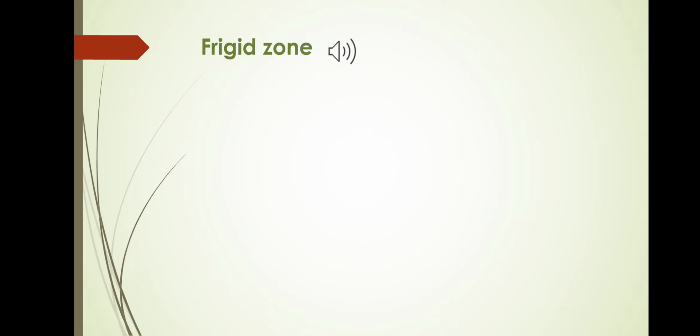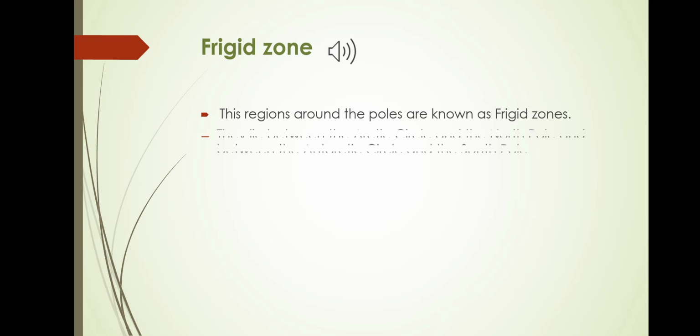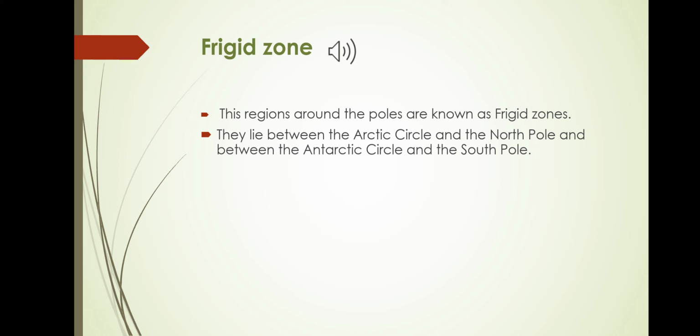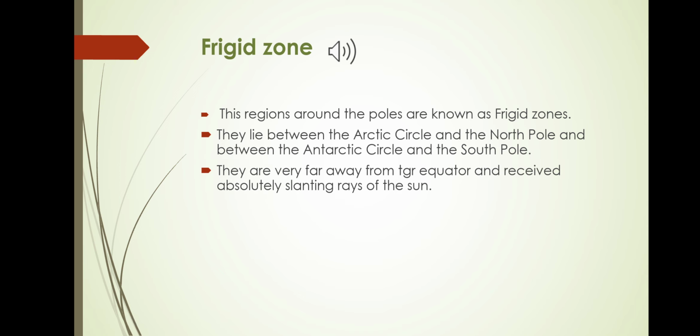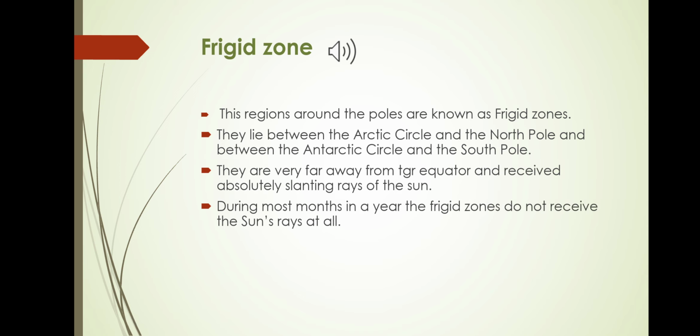Frigid zone. The regions around the poles are known as the frigid zone. They lie between the Arctic Circle and the North Pole, and between the Antarctic Circle and the South Pole. They are very far away from the equator and receive absolutely slanting rays of the sun. During most months of the year, the frigid zone does not receive the sun rays at all. That is why they are covered with a thick sheet of ice most of the year, and the climate here is extremely cold throughout the year.